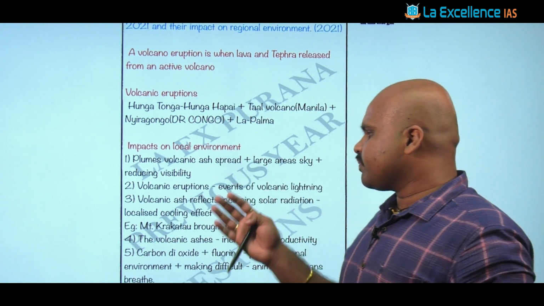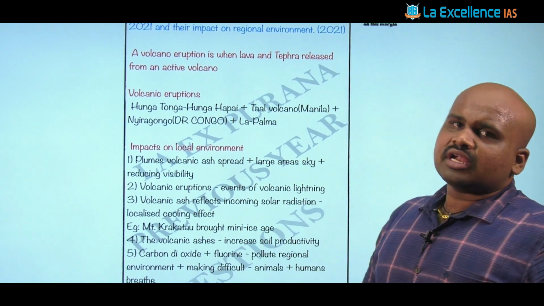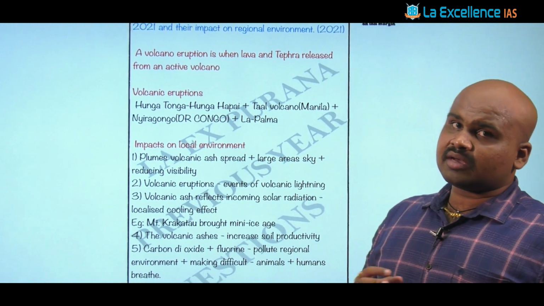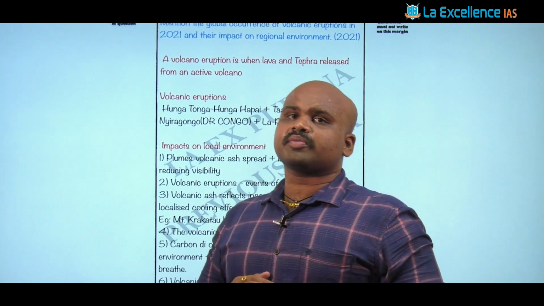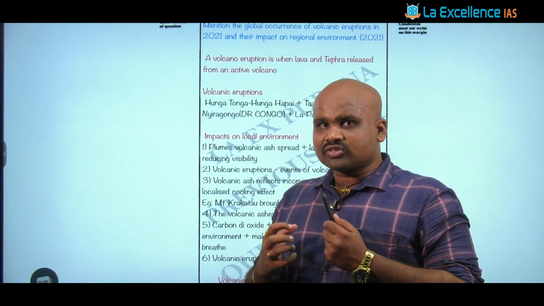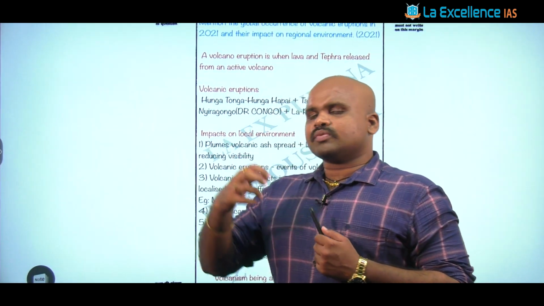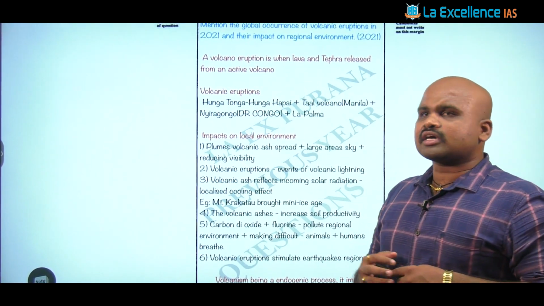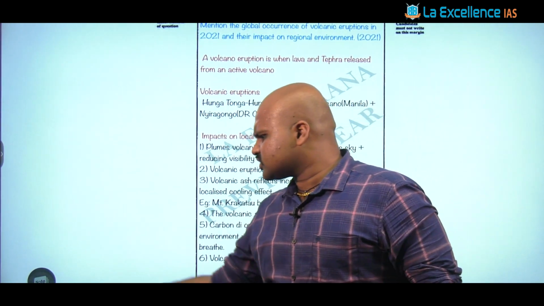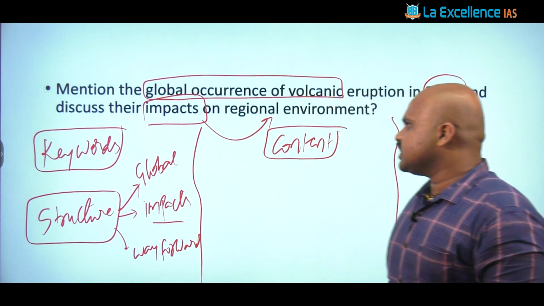And once we discuss the impacts on the local environment, then we can straight away conclude that volcanism is fundamentally about understanding the exogenic and endogenic processes that occur within the interiors. And based on that, it is going to have its own impact, its own consequences with respect to such a kind of eruption that occurs in different parts of the world. That's what you can simply conclude. It's a straightforward question. There's not much interpretation that is needed in such a question.